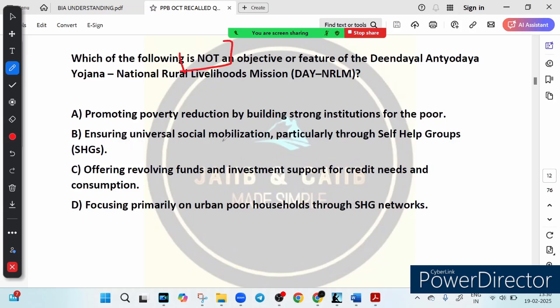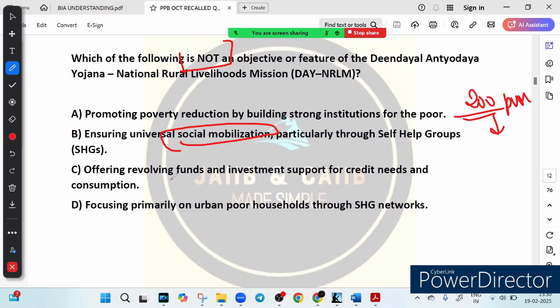Option B says ensuring universal social mobilization, particularly through self-help groups. Yes, this is also correct. What is the meaning of social mobilization? It means bringing people together to improve their economic and social condition. So DAY-NRLM aims to include at least one member from every rural poor household in a self-help group. For example, suppose a village has 200 poor households. This program will include at least one woman from each family, so this way they get support, training and access to loans to improve their livelihood.